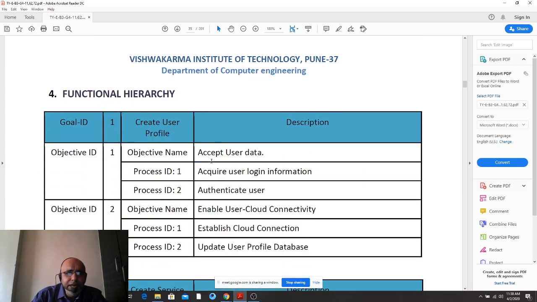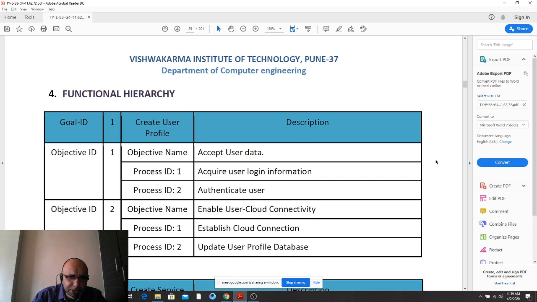Now functional hierarchy. This is a very, very important task. You will create 6 functional hierarchies. On a piece of paper, first narrate the objectives. Then narrate the processes.